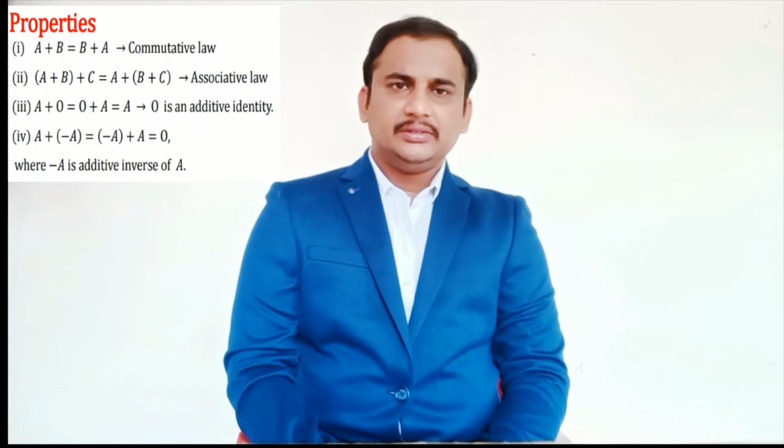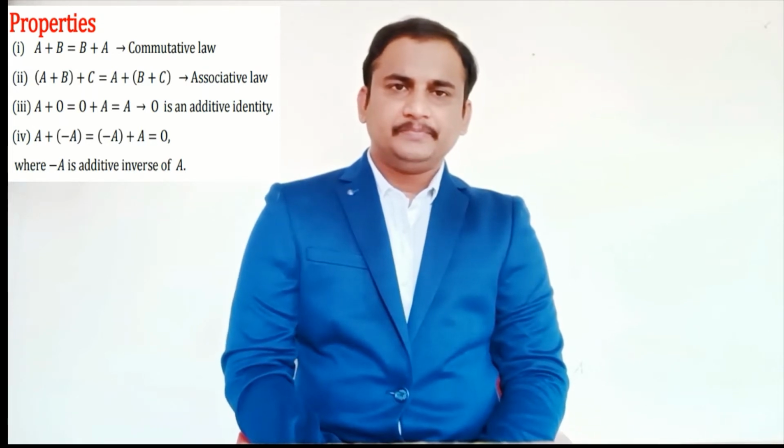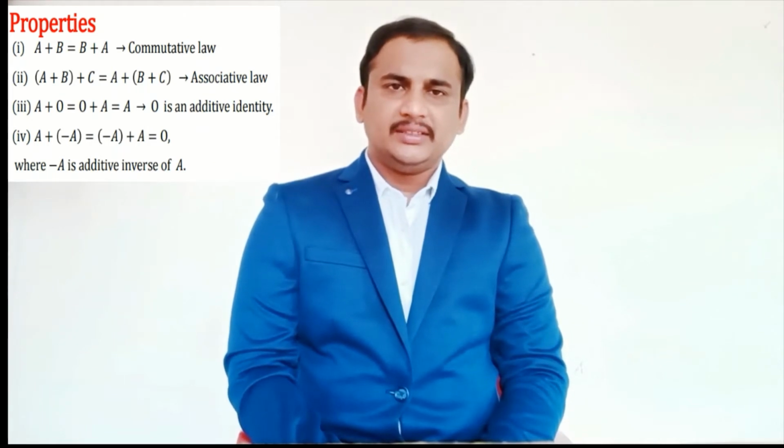Property 3: A plus 0 equal to 0 plus A equal to A. Here 0 is the additive identity. Property 4: A plus (minus A) equal to (minus A) plus A equal to 0, where minus A is the additive inverse of A.